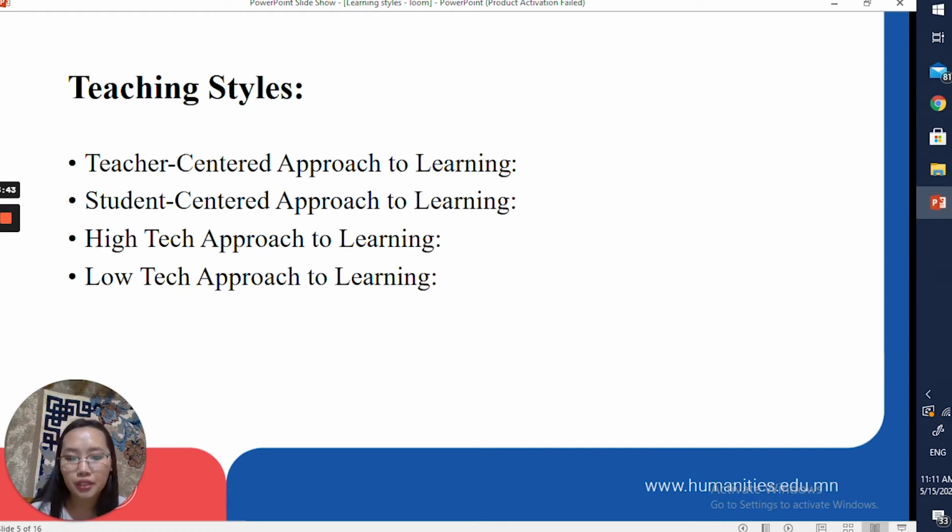Low-tech approach to learning. Some learning styles require a physical presence and interaction between educator and students. For example, students who take handwritten notes have better recall than students who take typed notes.